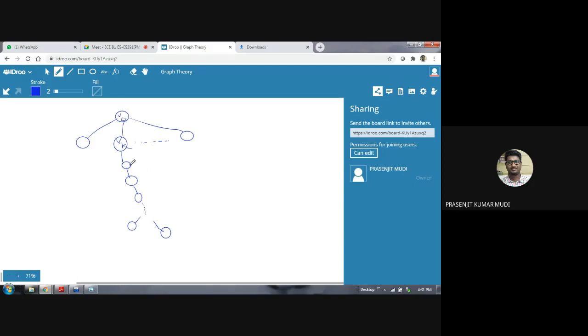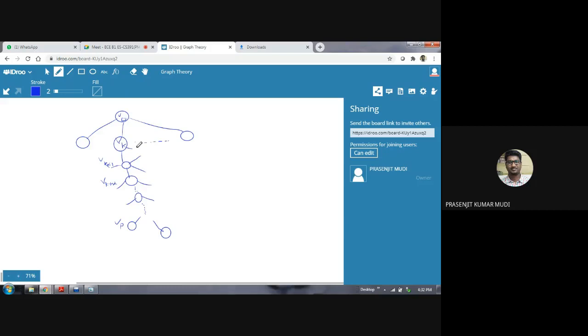This is Vk plus 1. This is Vk plus 2. Similarly, this is some vertex, dot dot, and suppose this is Vp. So from Vk we want to start the DFS process.